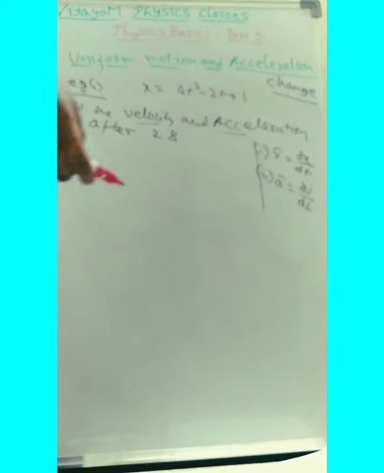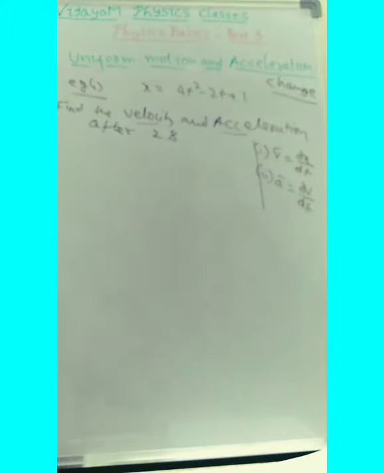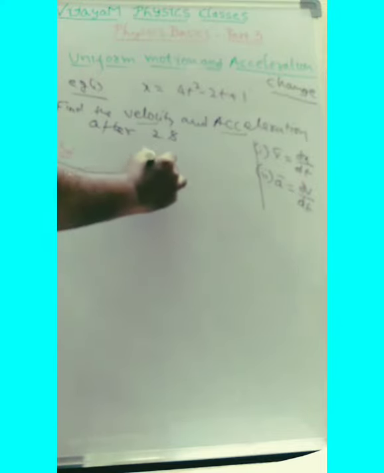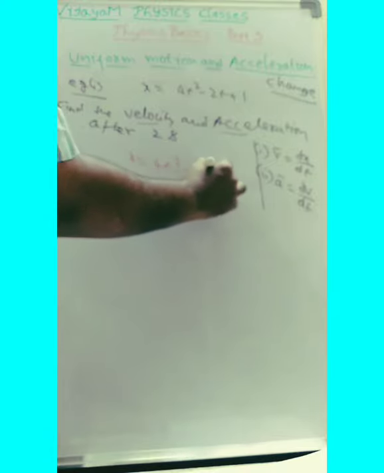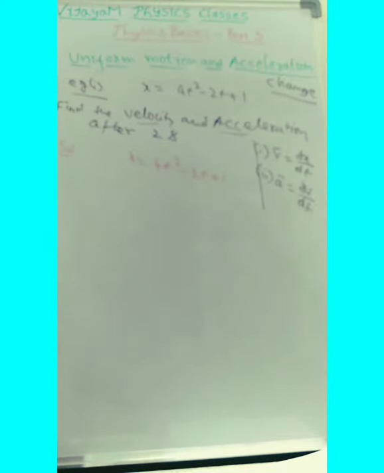So how can we find the velocity and acceleration here? If there is a change in the displacement, you will call it velocity. If there is a change in the velocity, you will call it acceleration. So therefore, let us see the solution.